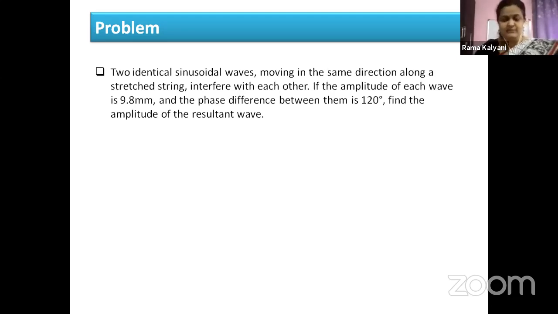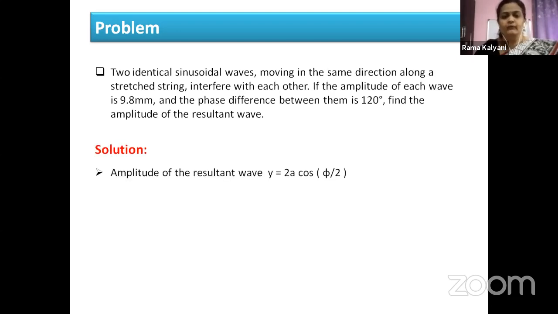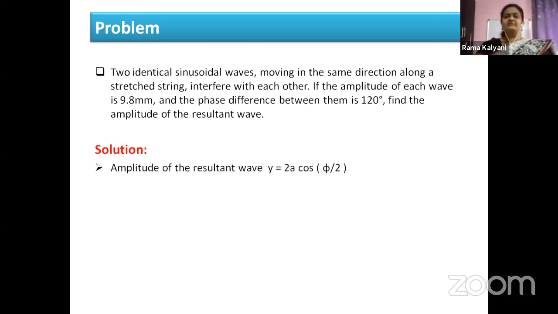Okay, children, let us see the solution here. Very simple thing. Amplitude of the resultant wave, we know the equation y is equal to 2a cos phi by 2. What are the given values for us? The amplitude of each wave is 9.8 millimeters and phi is equal to 120 degrees.